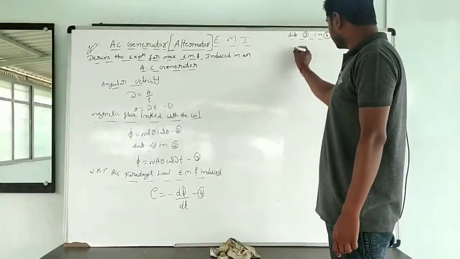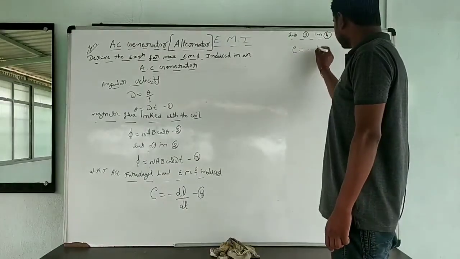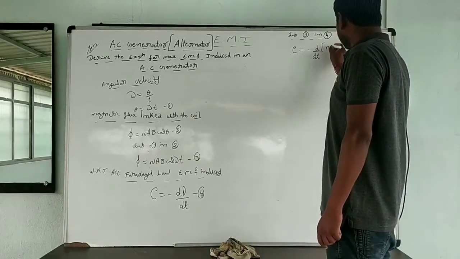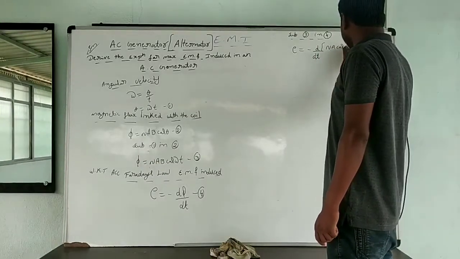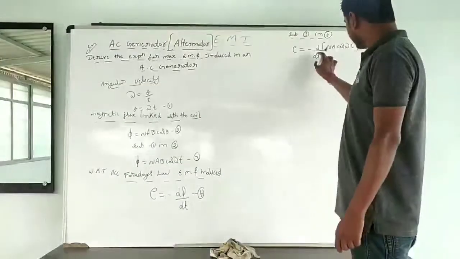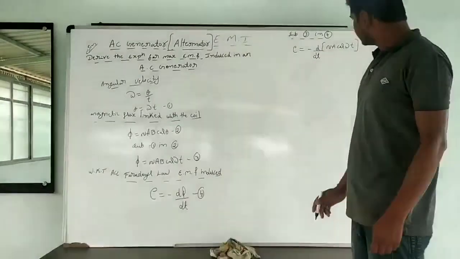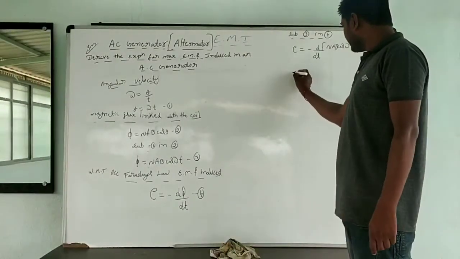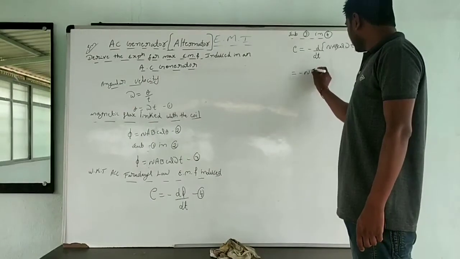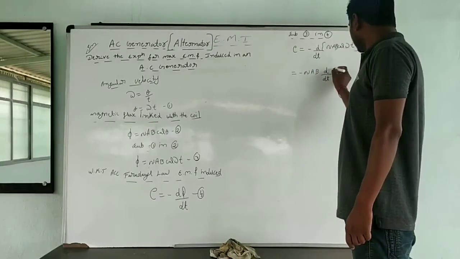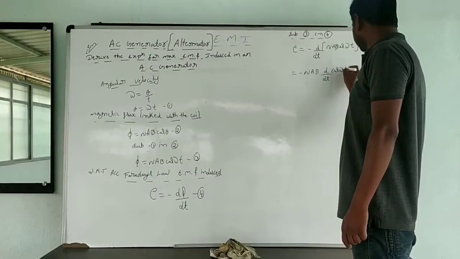E is equal to minus d by dt of, in place of phi, NAB cos omega t. Before differentiation, what do you have to do? The constant term you have to take outside the differentiation. NAB I am going to take outside. NAB d by dt of cos omega t.